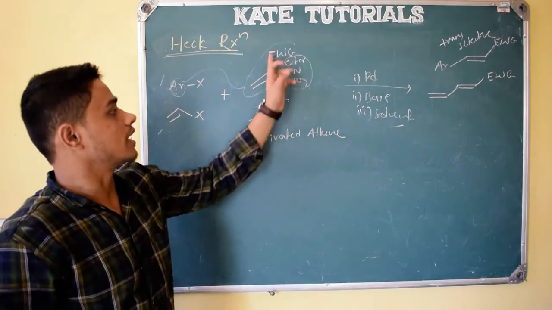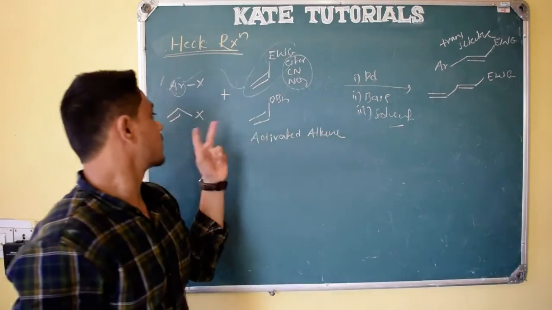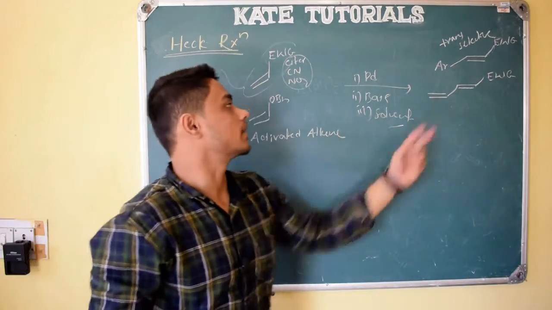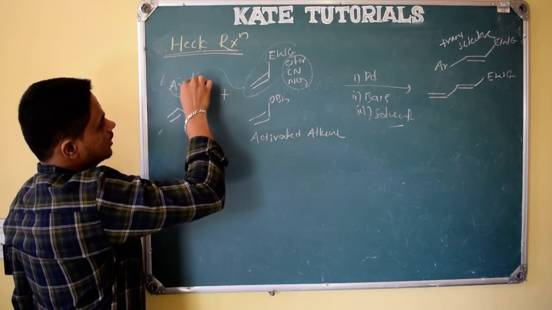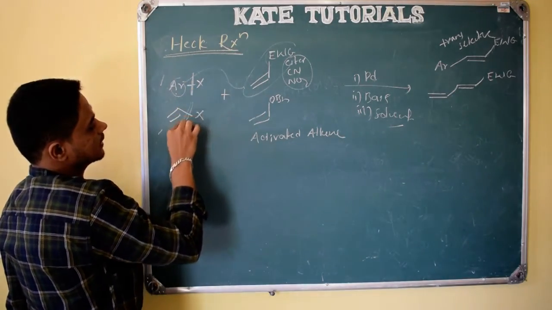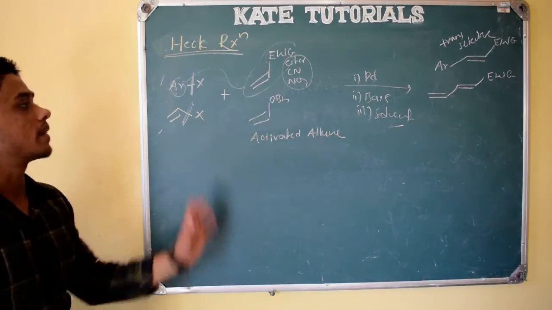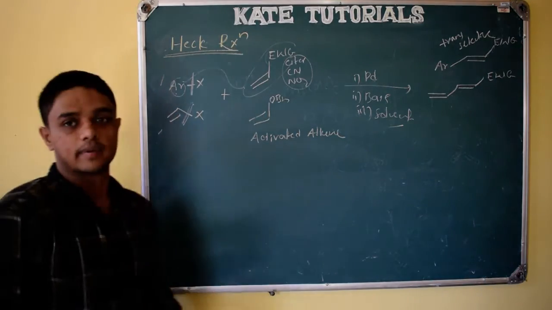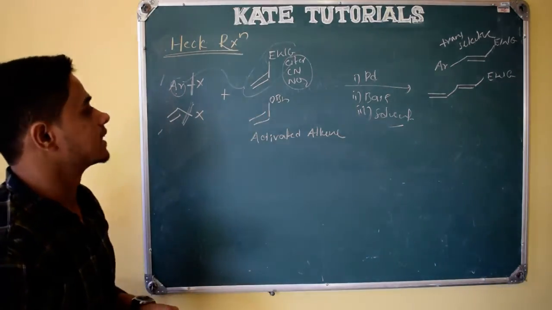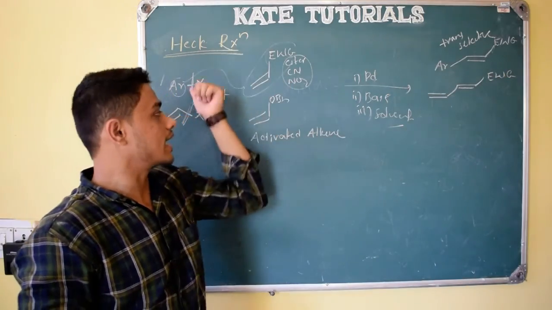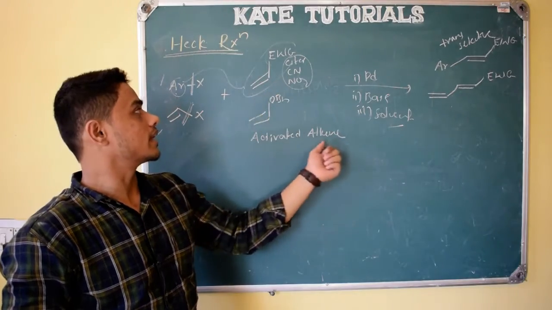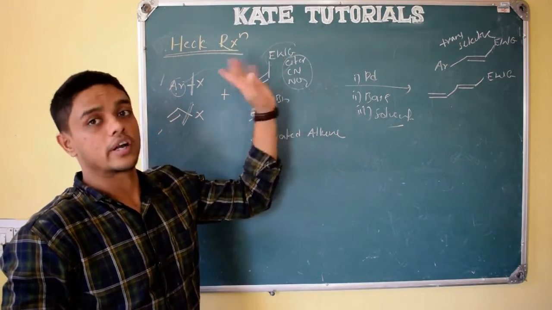See here, same number of carbons. Here two carbons, here two carbons. The palladium will insert here. This bond will be weaker, right? So here palladium will insert. How it will insert, we will discuss during the mechanism, right? So this is the thing. So these are the products when these react with activated alkene in which electron withdrawing groups are there.